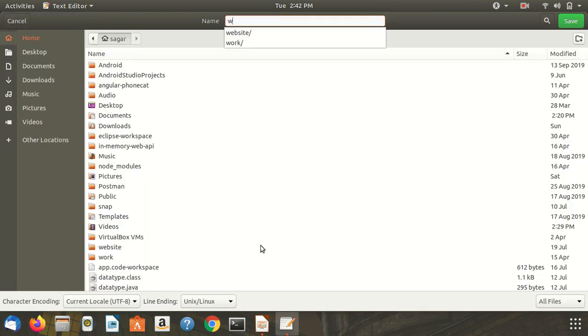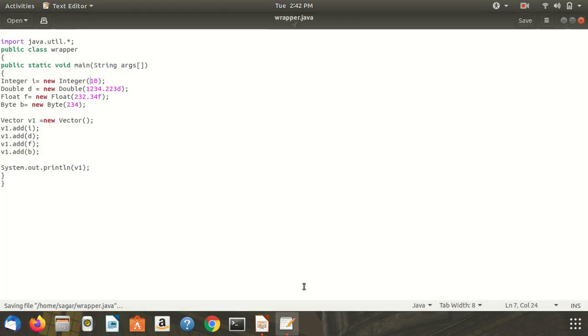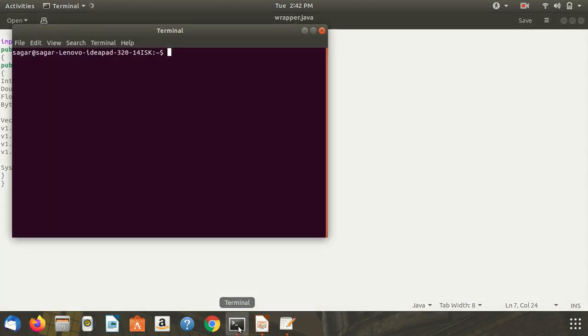with Wrapper.java. Now run the program: javac Wrapper.